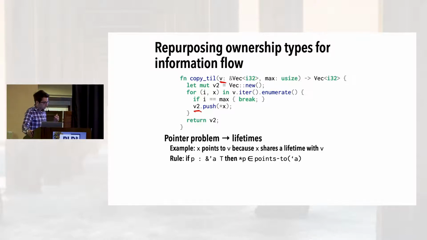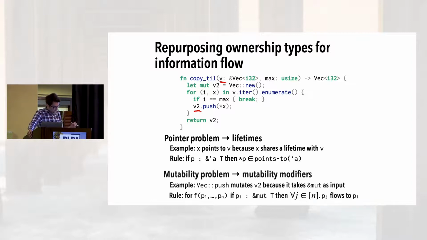For the pointer problem, we know that x points to v because x shares a lifetime with v. And more generally, we can say for any pointer p that has a type &'a T, that the points-to set from p can be derived solely from the lifetime. I haven't described the construction of this set, it's in the paper, but this is an important aspect of how we do a pointer analysis.